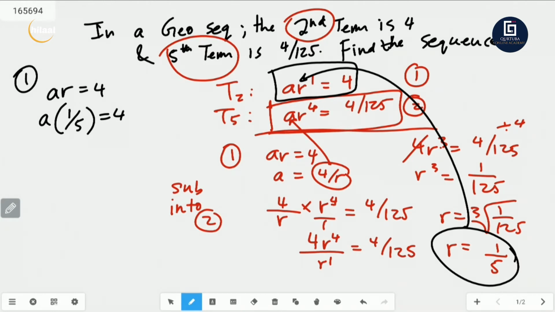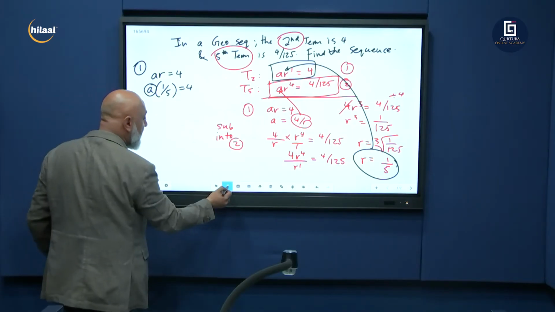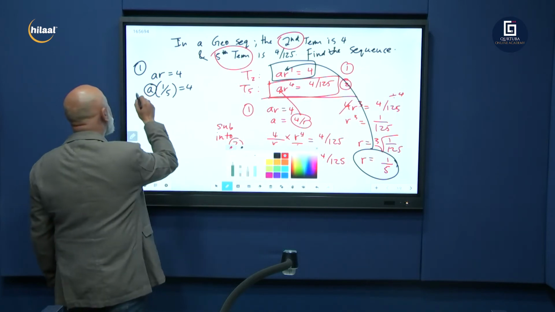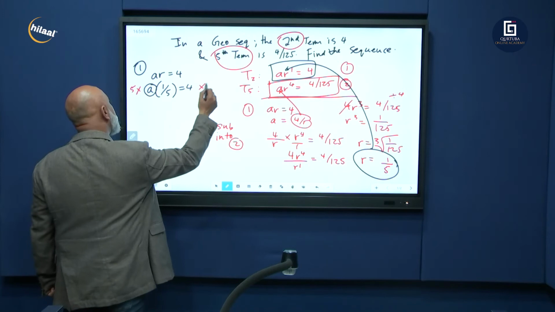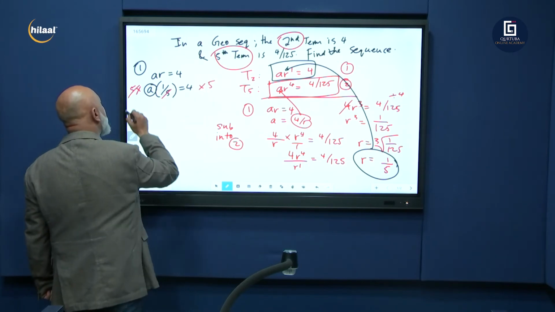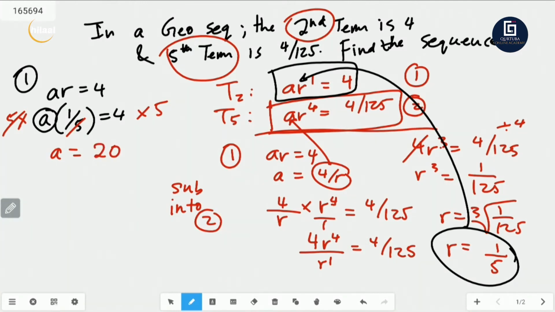Now you can divide the side by 1 over 5, or you can times the side by 5 over 1, because we want to isolate a. Let's multiply the side by 5. What I do on the left, I do on the right. So the 5 and the 5 will cancel. I'm left with a is equal to 4 times 5 is 20. And there we go. We got a, we got r.